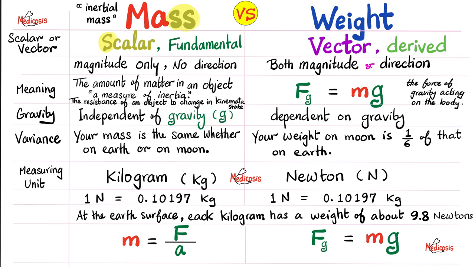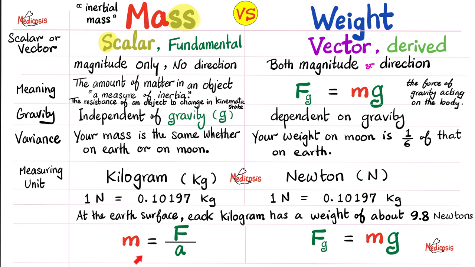On the surface of the Earth, each 1 kilogram has a weight of about 9.8 newtons. How did you find this out? Easy. You put 1 kilogram here, and then you multiply this by 9.8. 1 times 9.8 will give you 9.8 newtons.